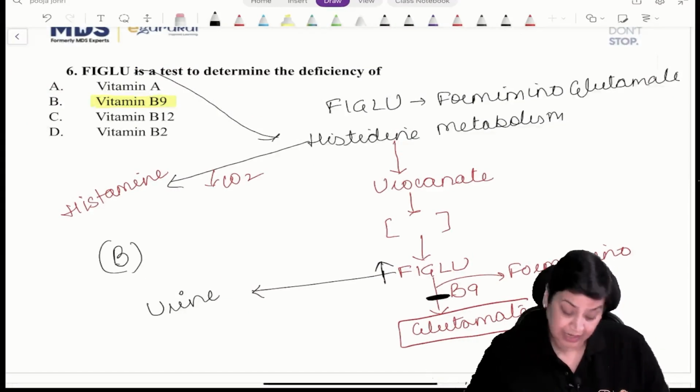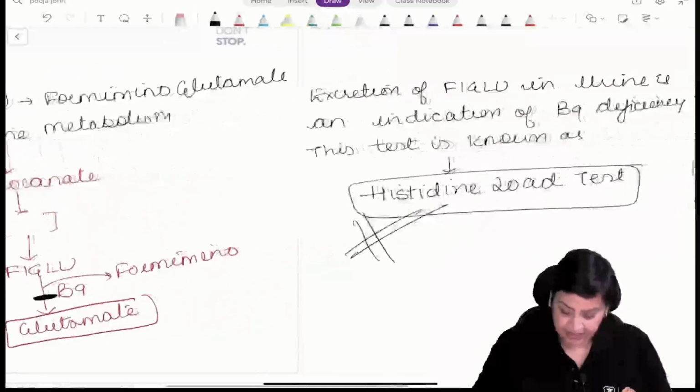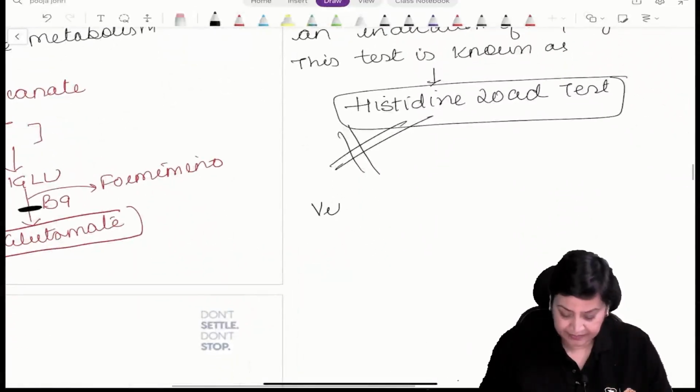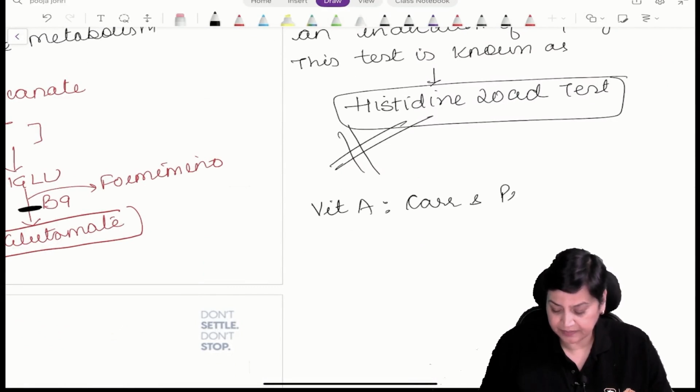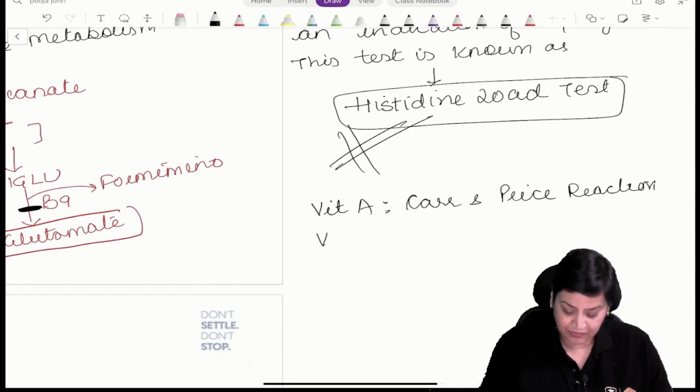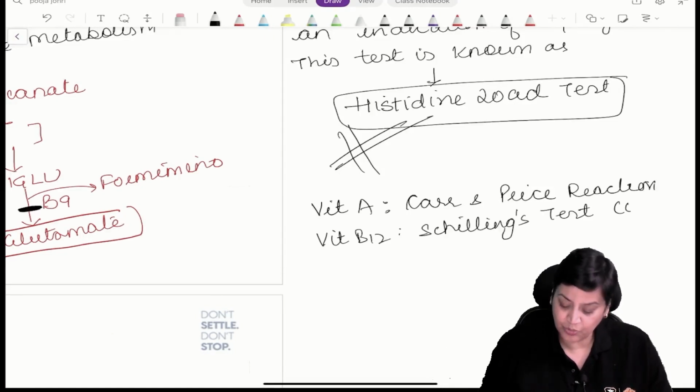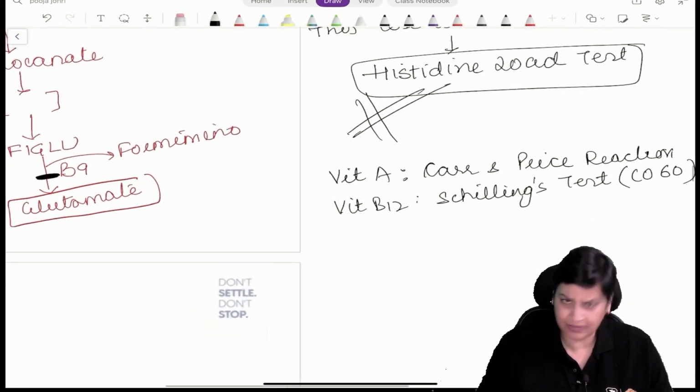Others are also given. If we talk about vitamin A, the Carr-Price reaction is there. If we talk about B12, Schilling's test is there, where the isotope used is cobalt 60. And third is the answer itself.